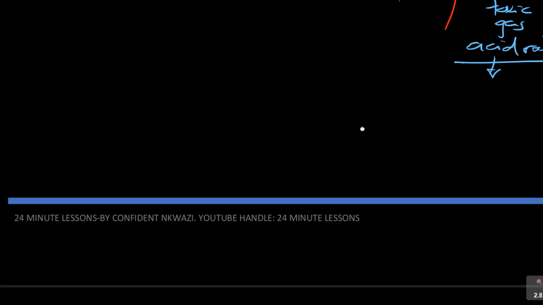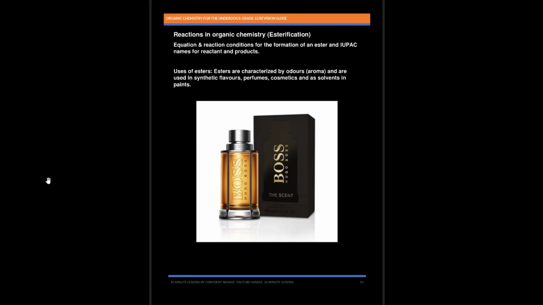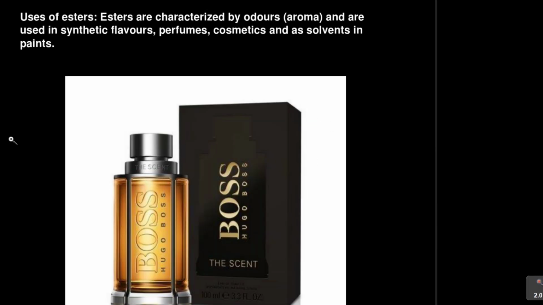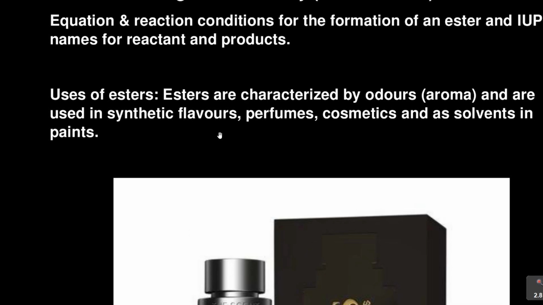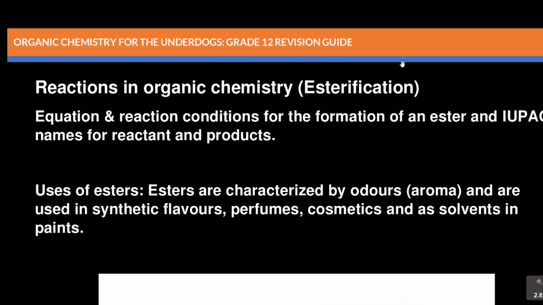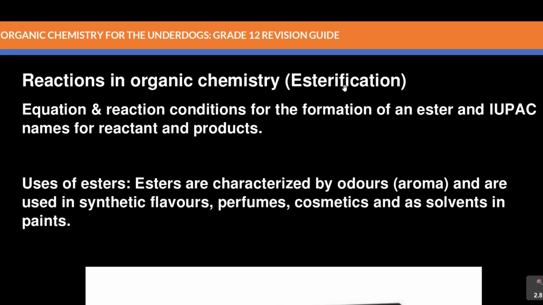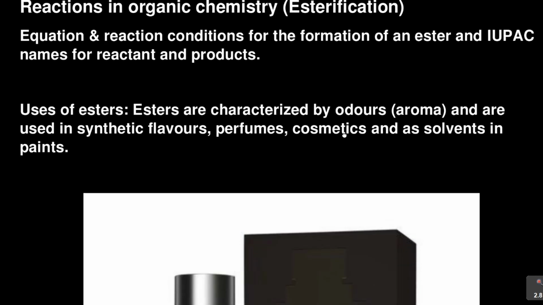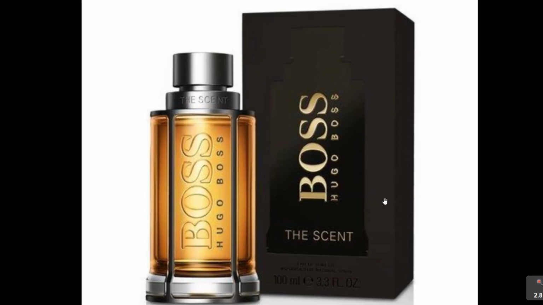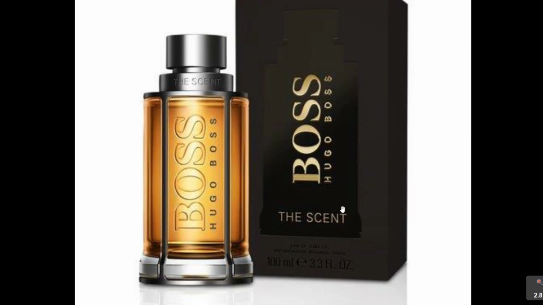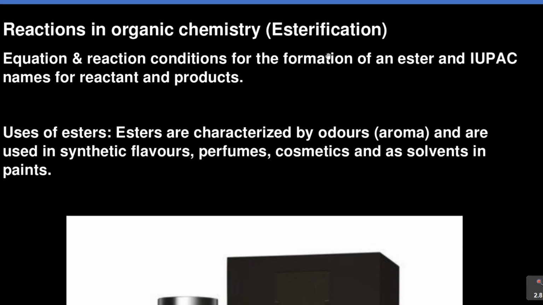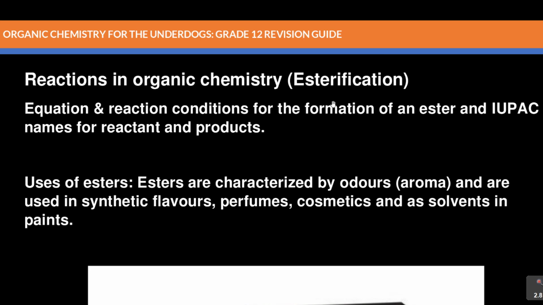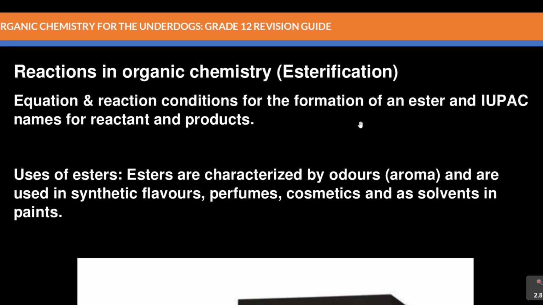So guys, we are done with the lesson, and I want you to join me in the next part where we are going to look at what? We're continuing looking at organic reactions, but in this case we are looking at esterification. You don't want to miss that. The formation of esters, the sweet smelling aromas. Hence I gave you this eucalyptus as a scent. So where or how does esterification come into play? Join me in the next lesson.